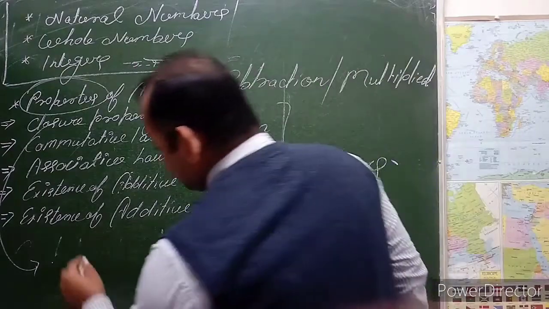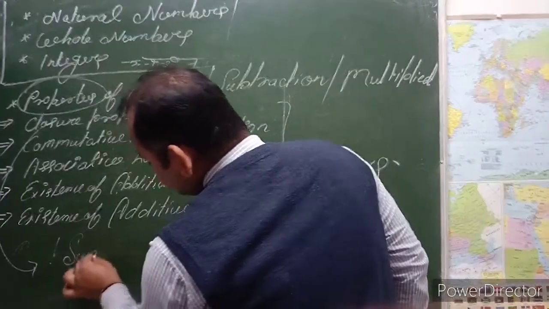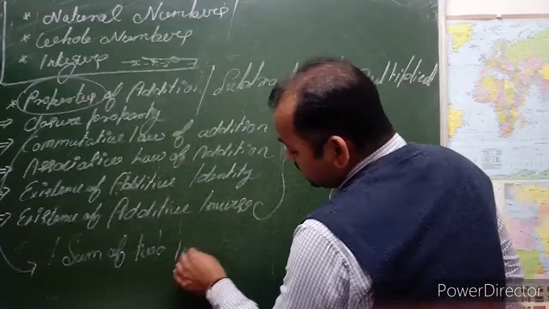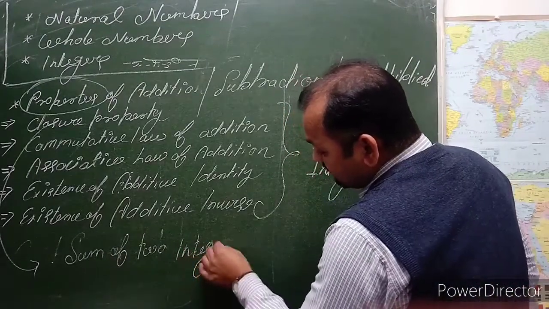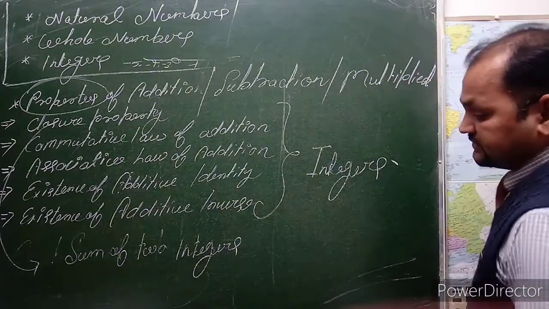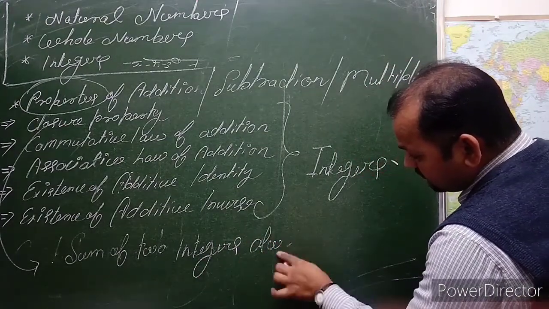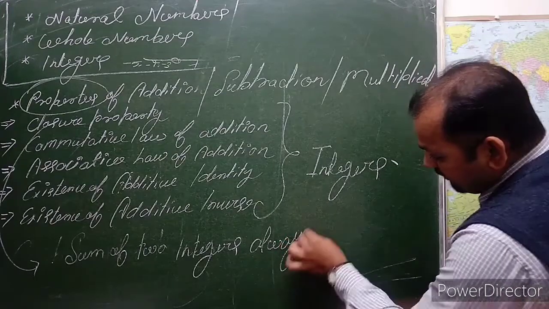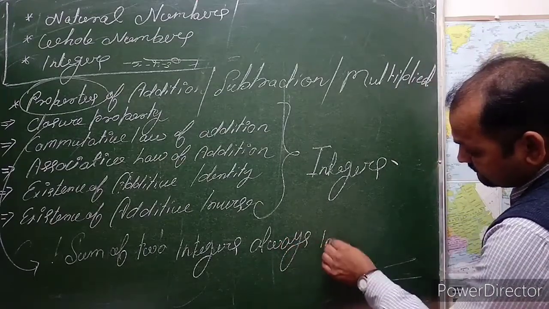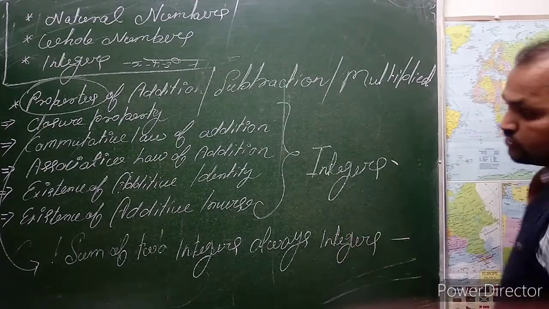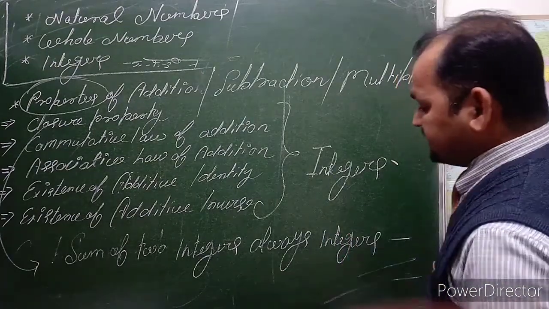Let's look here: the sum of 2 integers is always an integer.